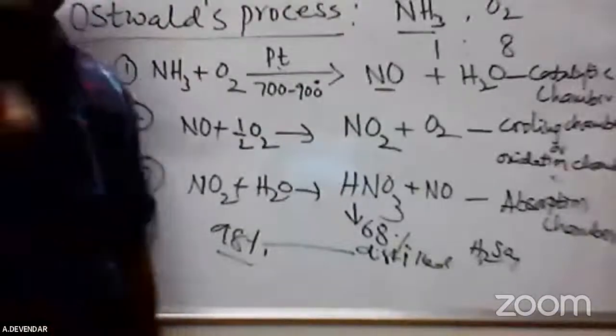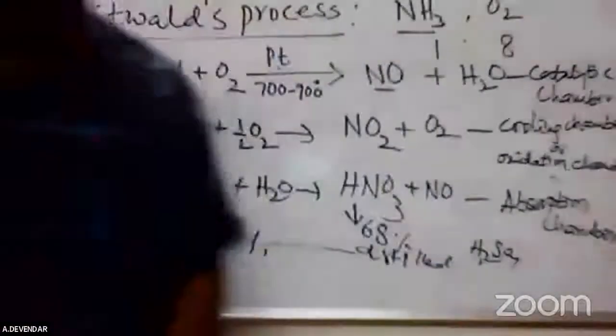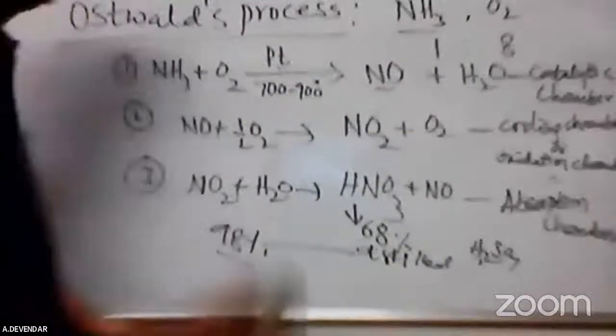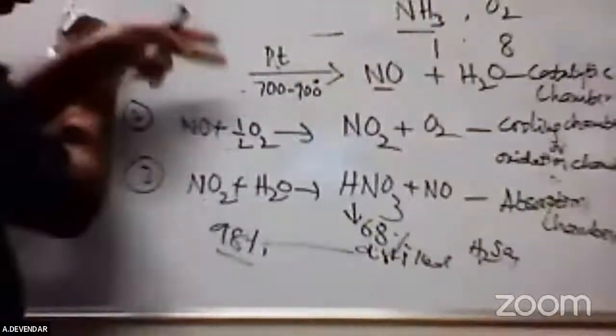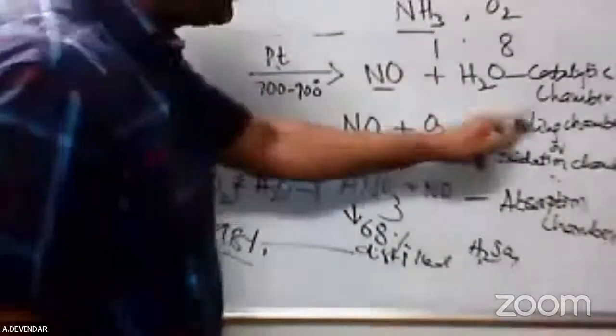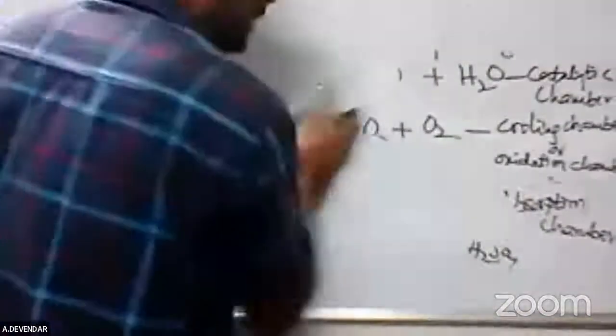So it is a 10 marks question. Please remember, it is very simple, and you can get the 10 marks from this Ostwald process. The three important steps are the catalytic chamber, cooling chamber, and absorption chamber. By that you can easily understand the concepts and the steps involved in the preparation of nitric acid by the Ostwald process.